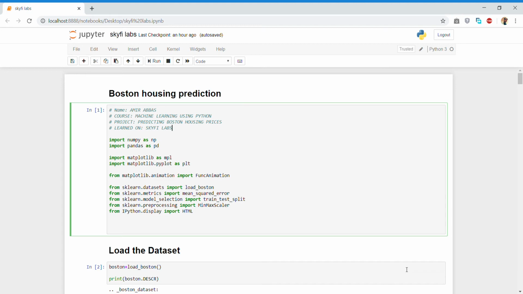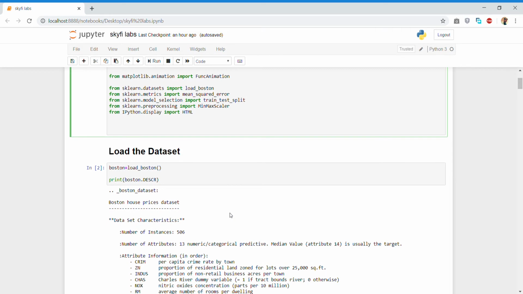First, we have to import some important libraries like NumPy, Pandas, Matplotlib, FuncAnimation, load_boston, mean_squared_error for mean square error calculation, and train_test_split for splitting the testing data.